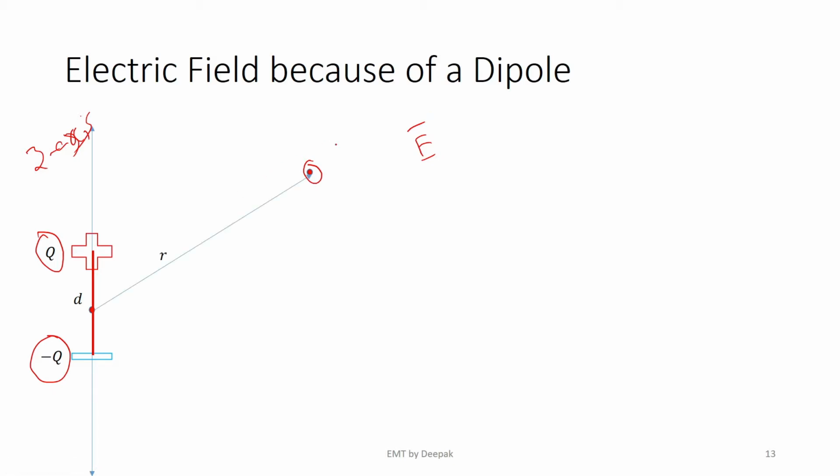Now this is the position vector of the point, r bar. Its magnitude is r, that is, r is the distance from the origin to the given point. Similarly, r1 is the distance from positive q coulombs to the given point, and r2 is the distance from negative q coulombs to the given point.